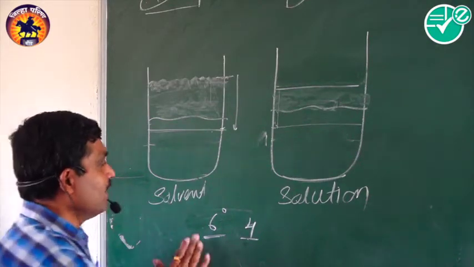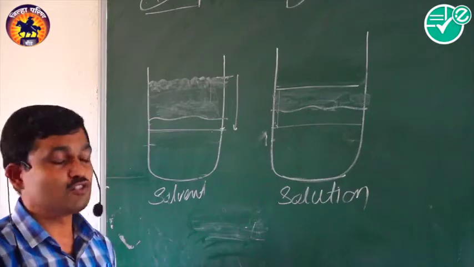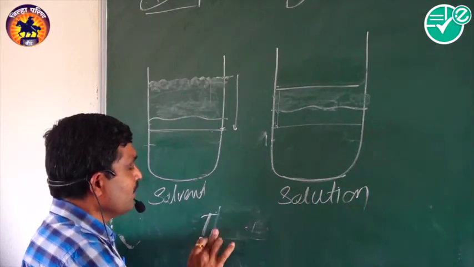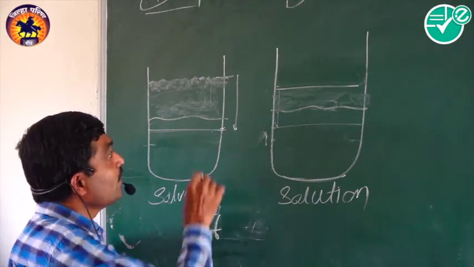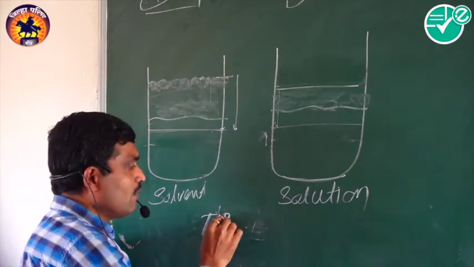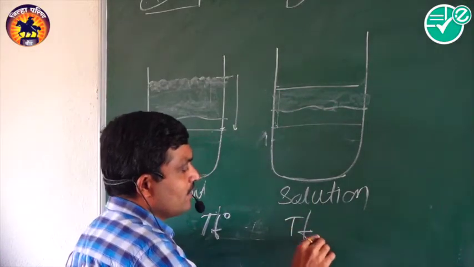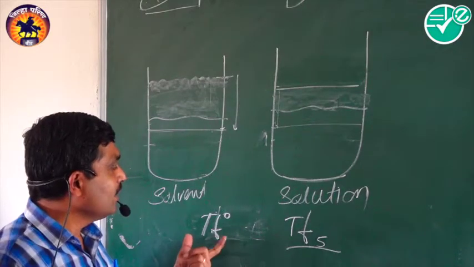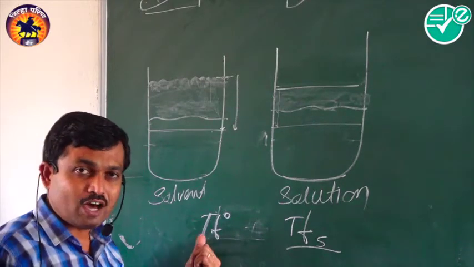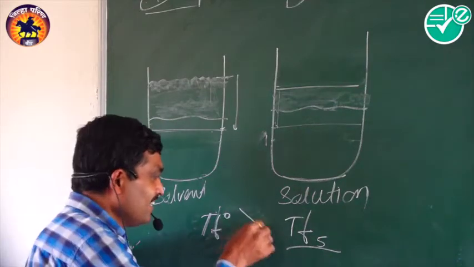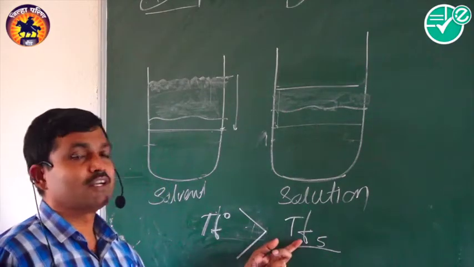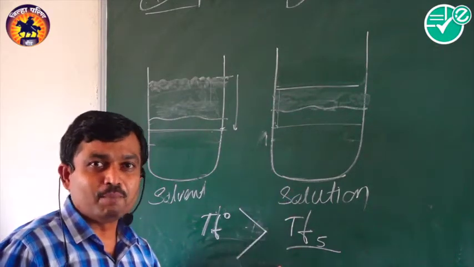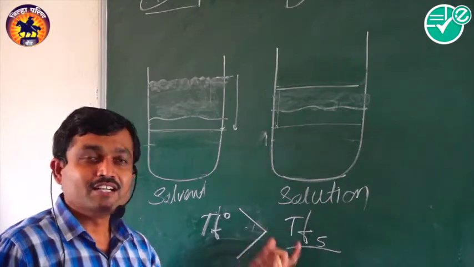So the depression in freezing point is observed. Suppose TF naught is the freezing point of the solvent and TF is the freezing point of the solution. Then the freezing point of the solvent is higher than that of the solution, so we say the freezing point is depressed.